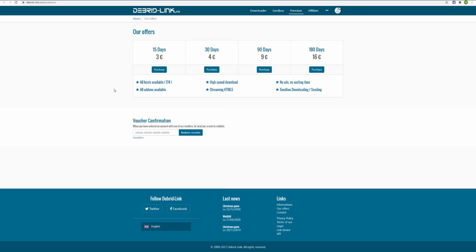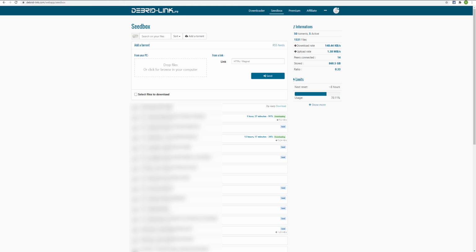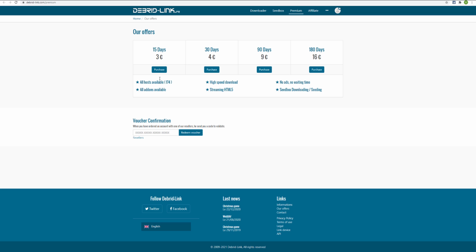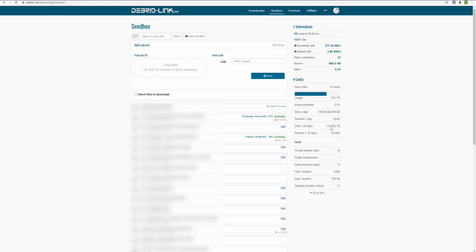So here are the plans of this website. You can see these are the 4 plans, and no matter which plan you choose, you will get 2 TB of storage, and you will be able to download 300 GB per day.